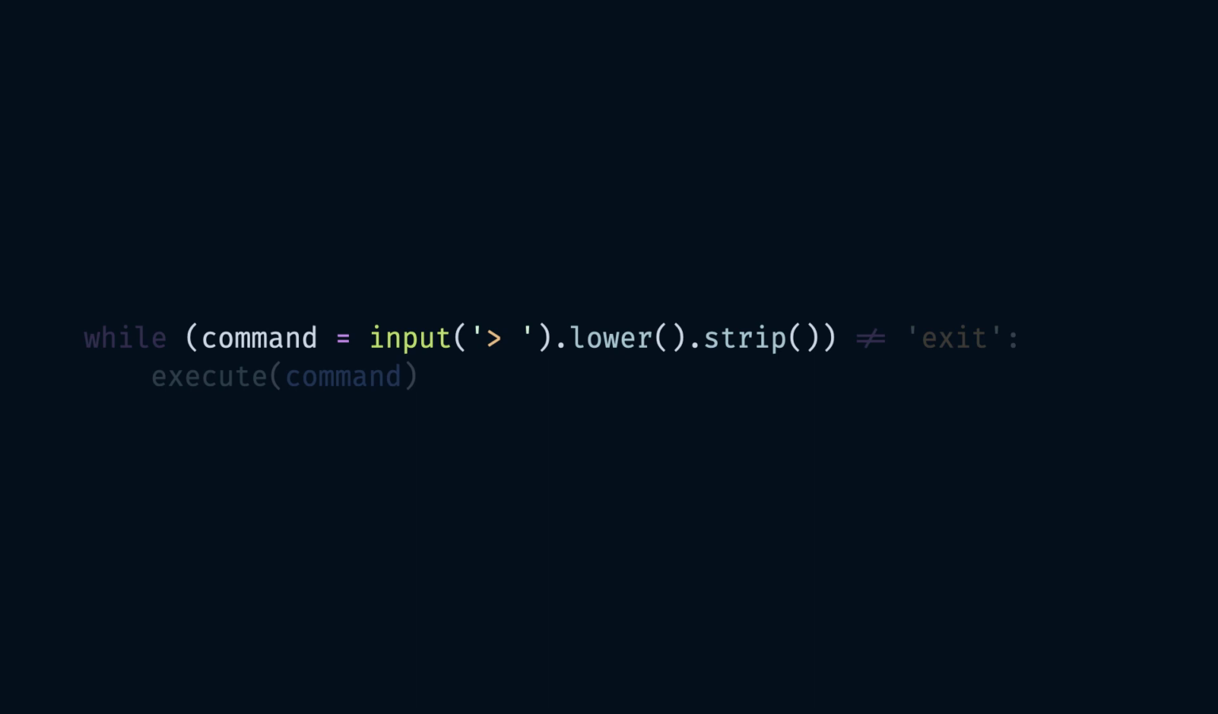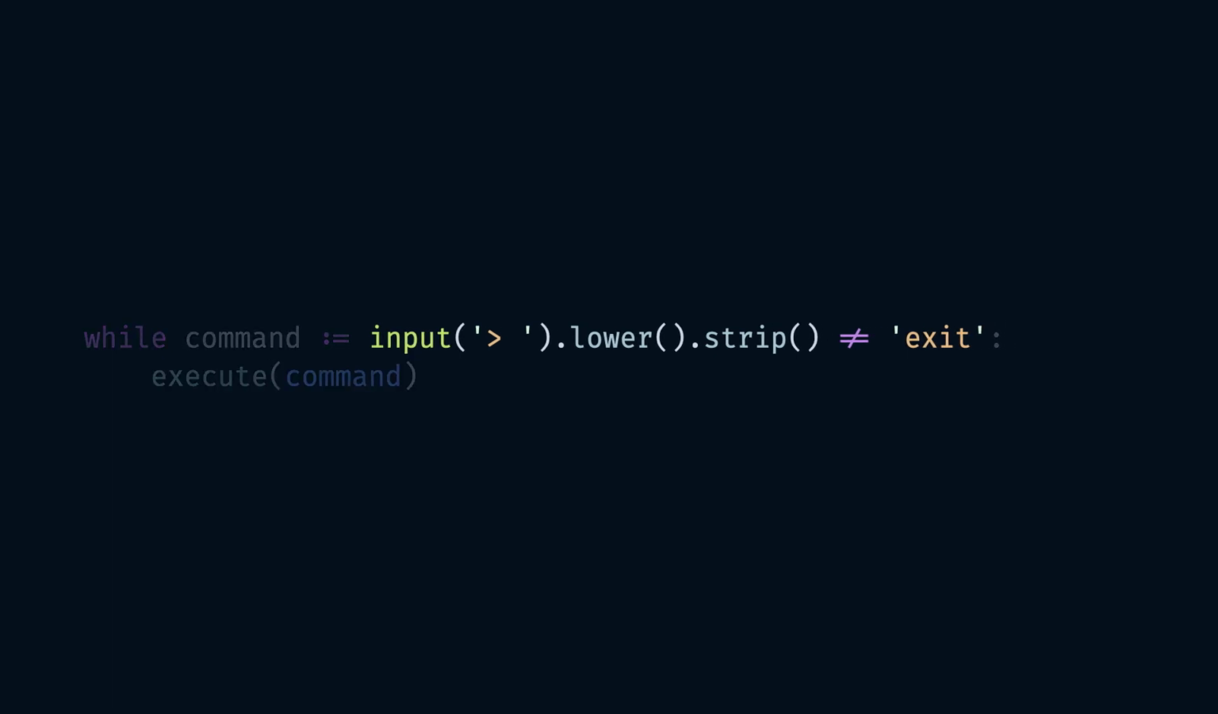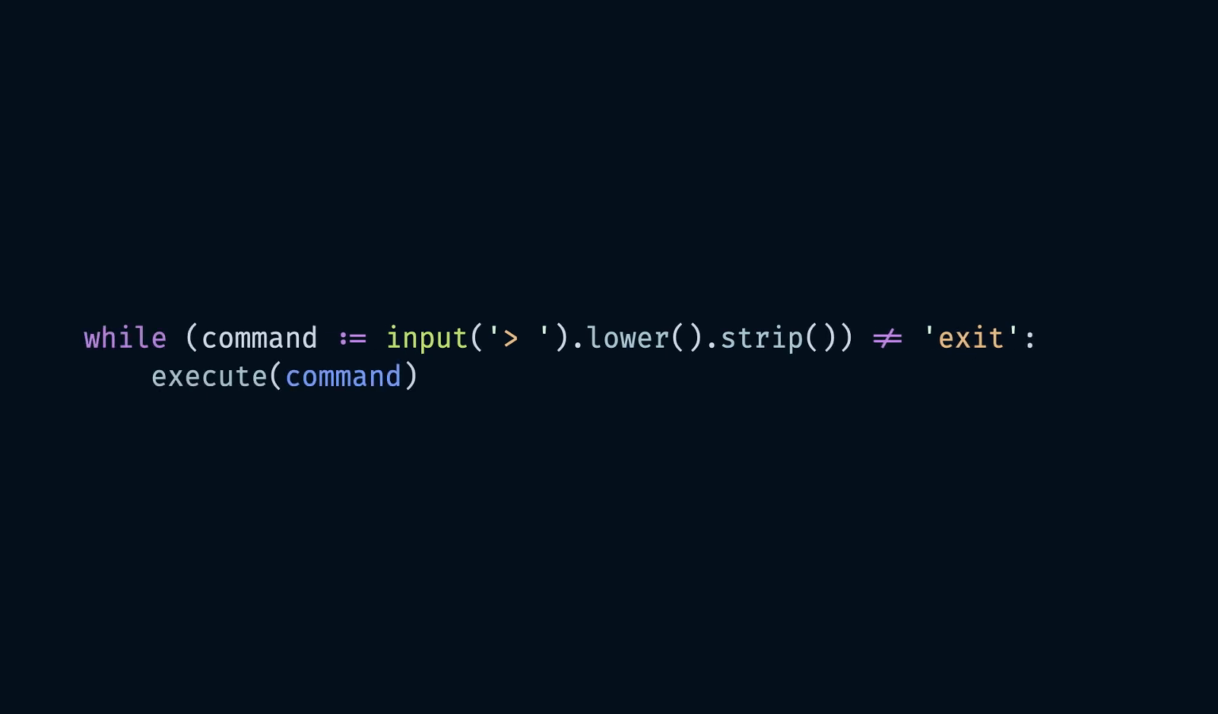So we want to be able to assign and return the assigned value. We can do exactly that with the Walrus operator. Now this condensed version works as expected. Careful with the brackets though. If we were to do it without them, then this comparison would happen first and command would be assigned a boolean.